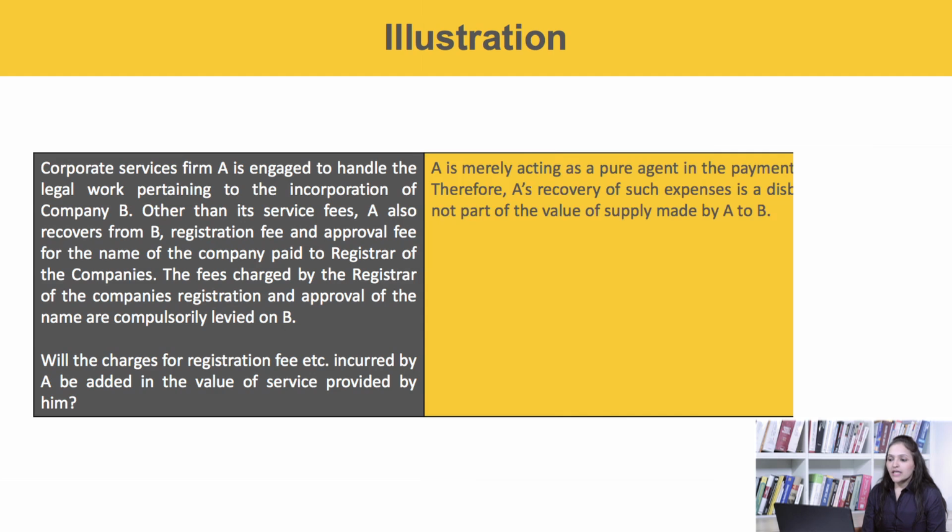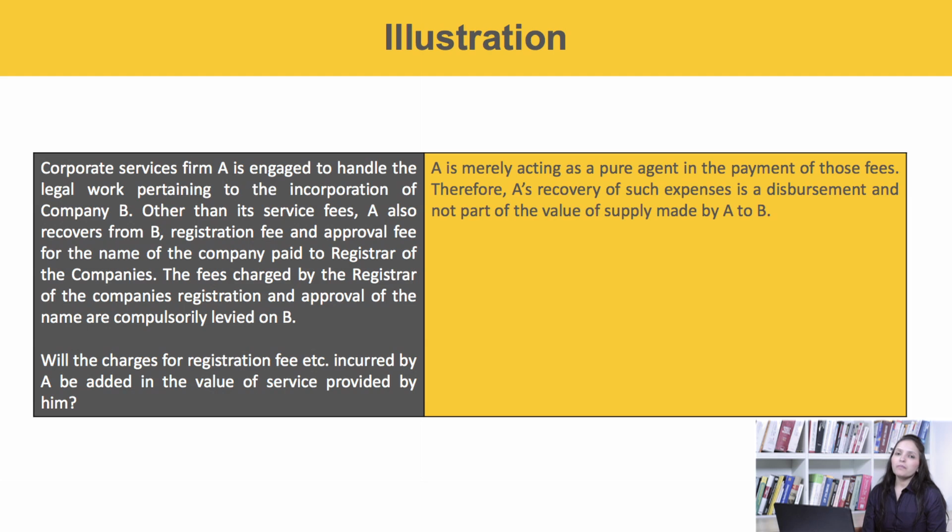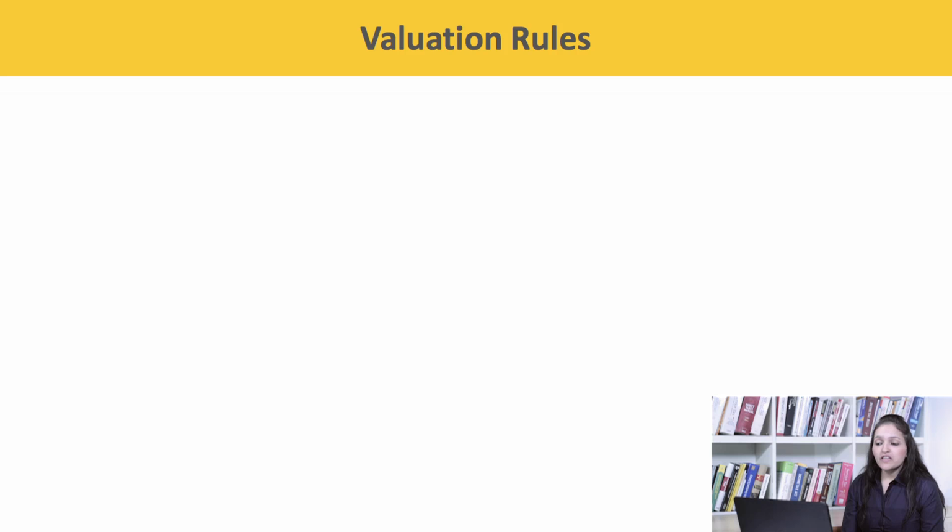No. A is merely acting as a pure agent in the payment of those fees. Therefore, A's recovery of such expenses is a disbursement and not the part of the value of supply made from company A to B.